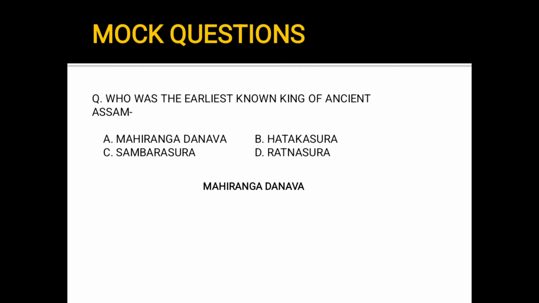Just remember, whenever reading any dynasty, always remember the first ruler, that is the one who has established the dynasty, and the last ruler. Okay, so the last ruler of Danava dynasty was Ghatakasura. Okay, he was killed by Naraka, who established the Asura dynasty, taking the name Narakasura.